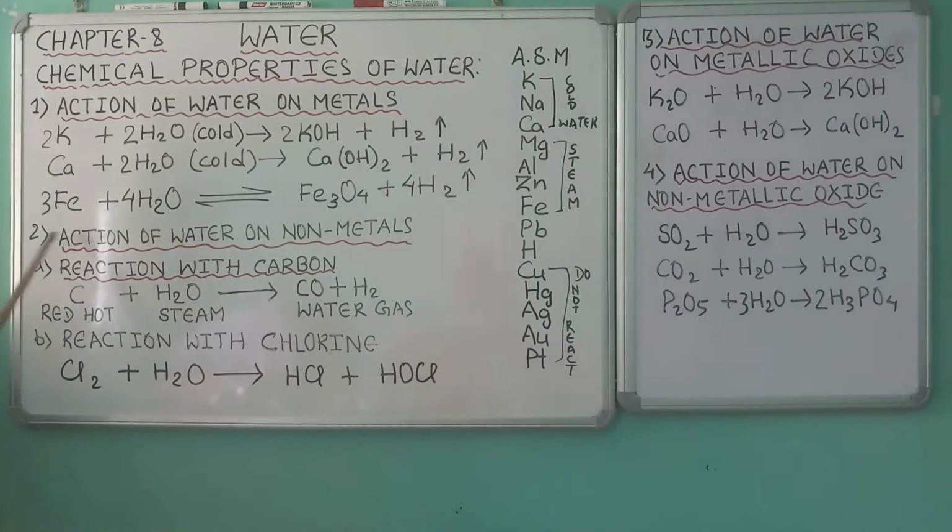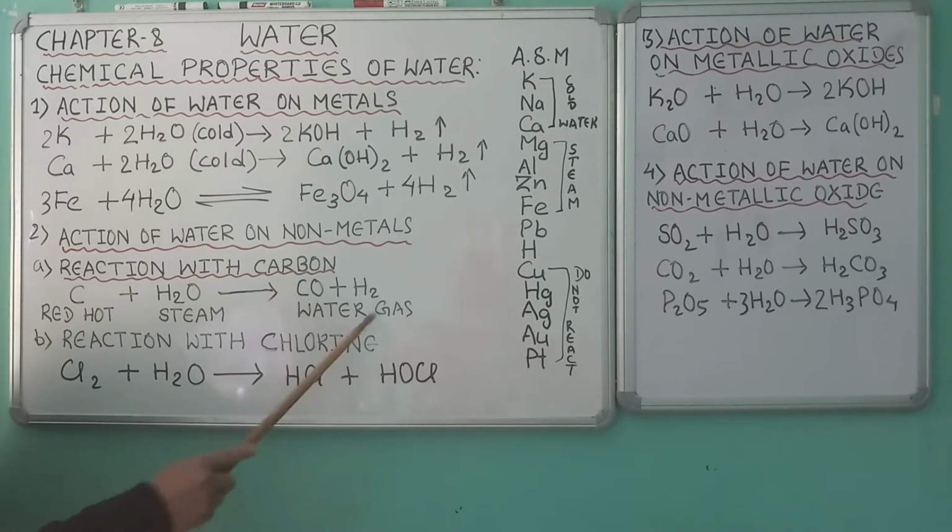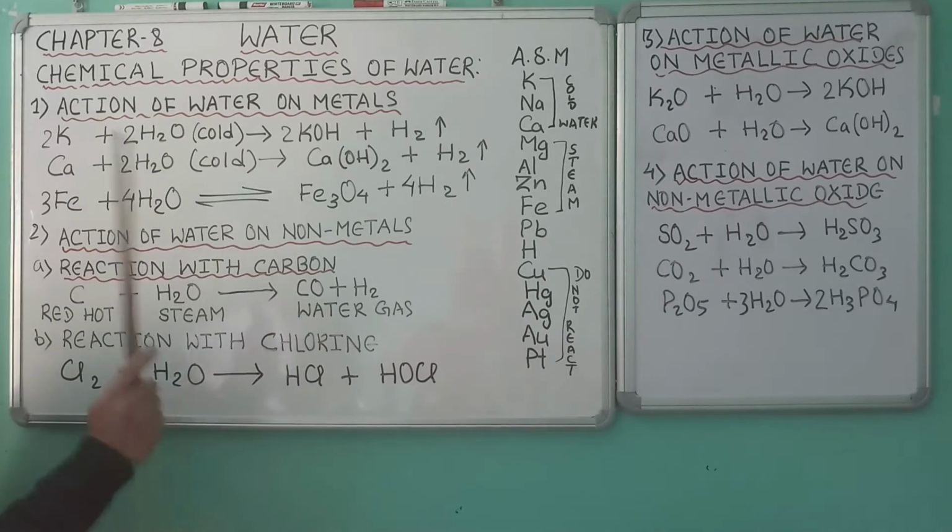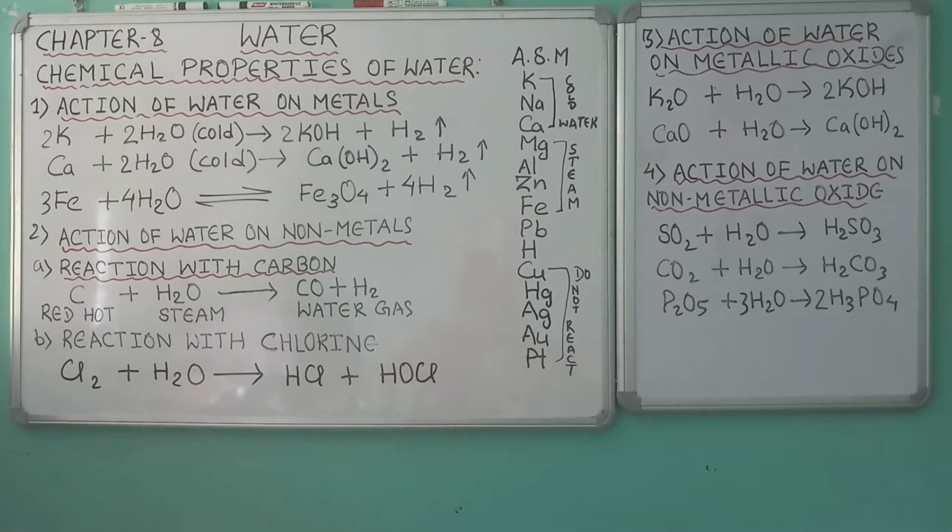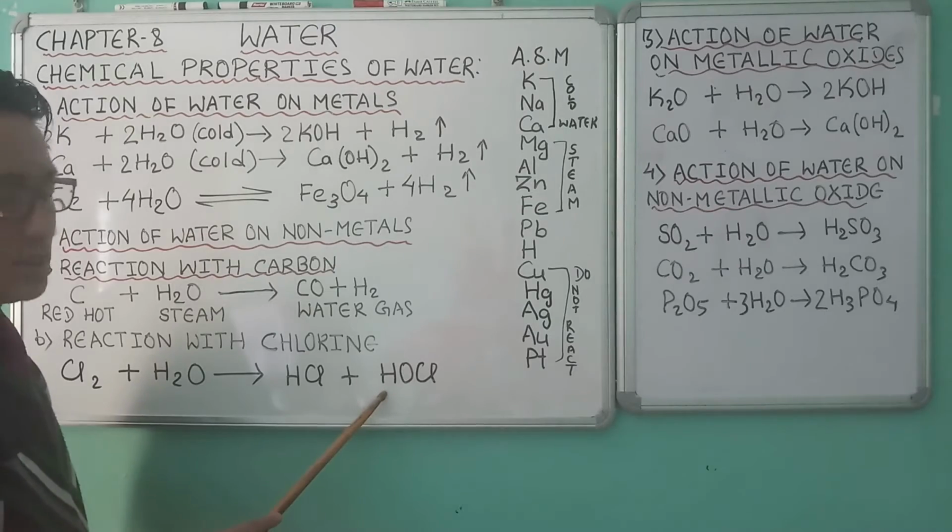Now number 2, action of water on nonmetals. It means the reaction of water with nonmetals. Here, reaction with carbon. When superheated steam is passed through red hot coke, it produces water gas. Water gas is a mixture of carbon monoxide and hydrogen. Now next, the reaction of water with chlorine. When chlorine gas is passed through water, it produces hydrochloric acid and hypochlorous acid.